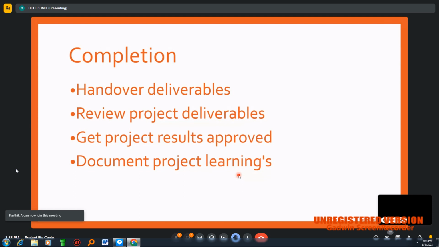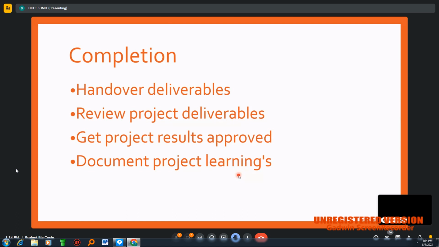If the project goes into a loss, we will be able to tell what is the reason for incurring the loss, so that we can avoid it in the coming projects. So the project document is very, very important. What are all the learnings we have made, where we went wrong, all these things are to be entered here. This will serve as a guide for the upcoming projects. This is about the completion stage.